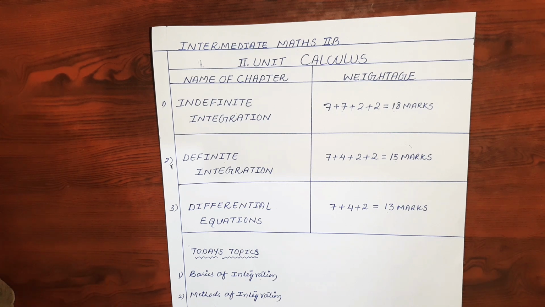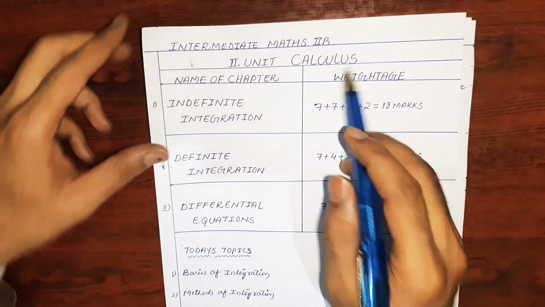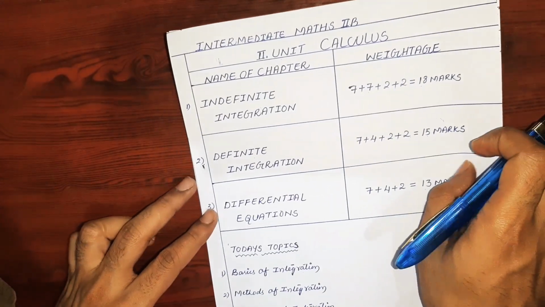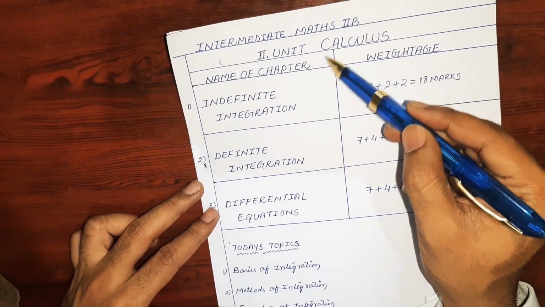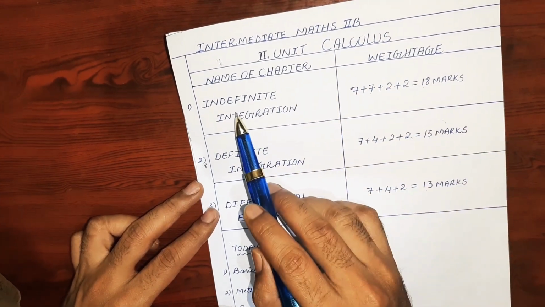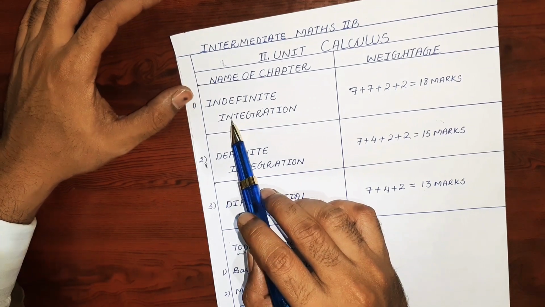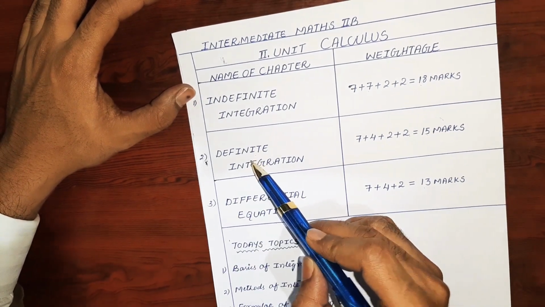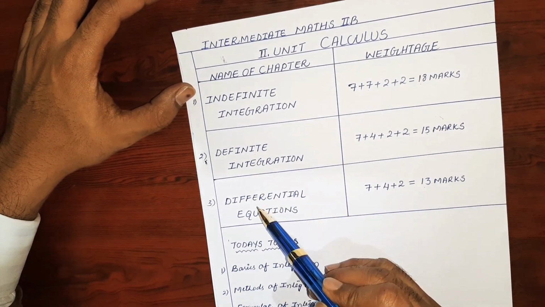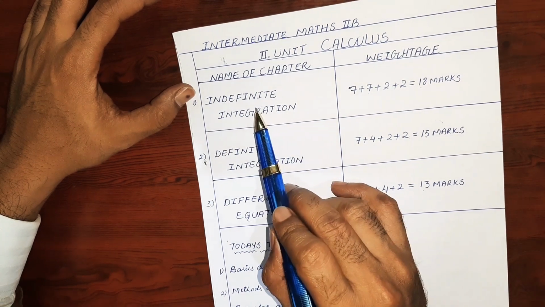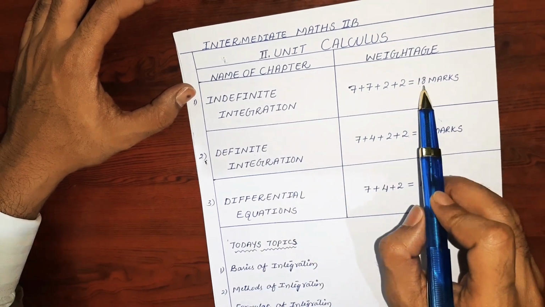Dear students, integration is one of the topics of calculus, and it comes under the syllabus of intermediate second year. Calculus is the second unit of mathematics 2B, and it contains 3 chapters. The first chapter is indefinite integration, the second chapter is definite integration, and the third chapter is differential equations. The weightage of the first chapter, indefinite integration, is 18 marks.